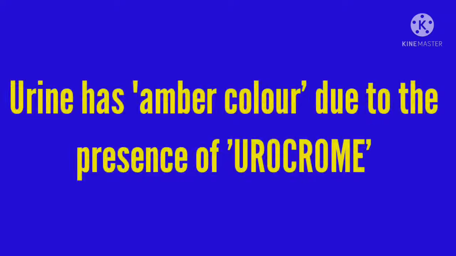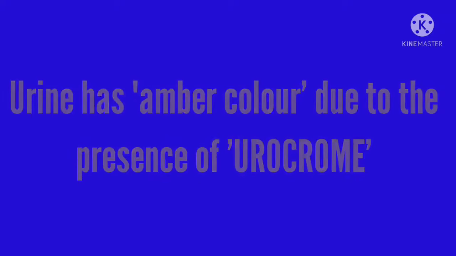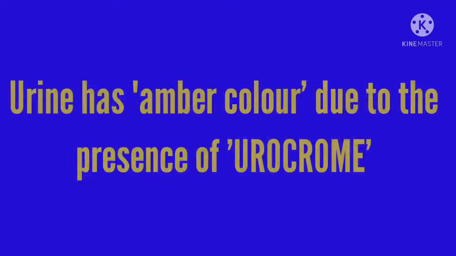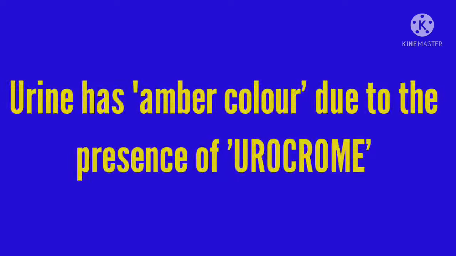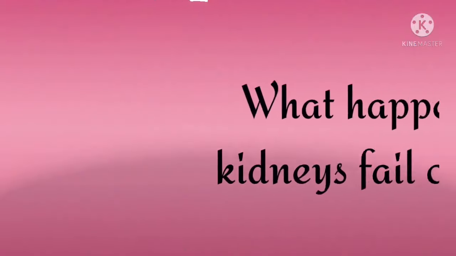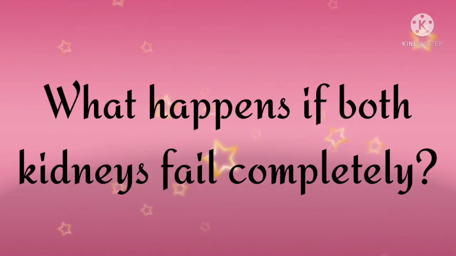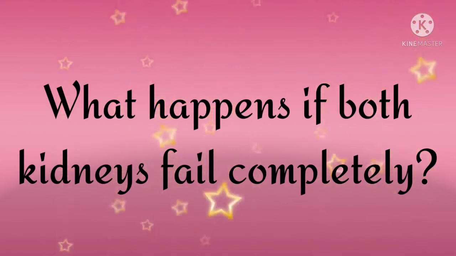Why is urine yellow in color? The answer is that urine has an amber color due to the presence of urochrome. It is a pigment which gives color to the urine, that is, a yellowish color. Children, tell me what happens if both kidneys fail completely.